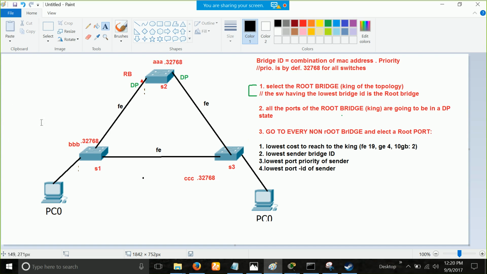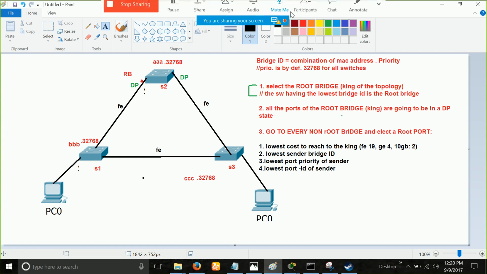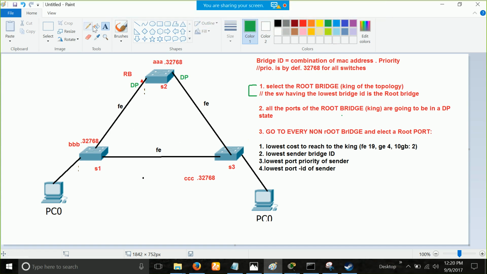So the thing is, on this switch, either this little guy or this guy is going to be a root port. So we will simply follow the election: lowest cost to reach the king. So what is the cost from this side? Can you tell me? 19. Everything will be the same. Yes, it is 19 because we have a fast Ethernet in between. So the cost is 19, as I told you.